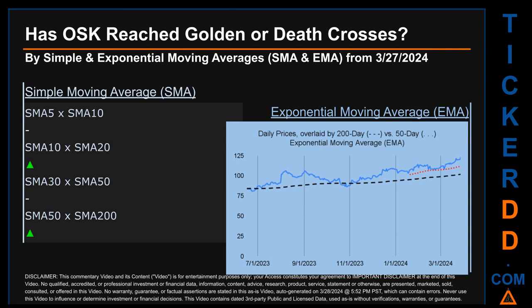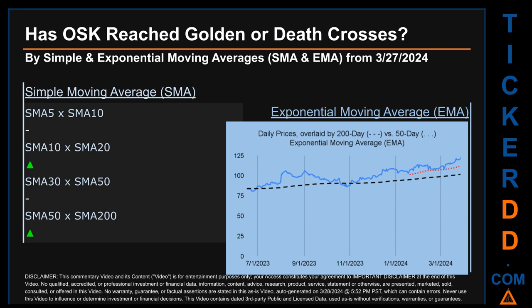Has OSK price reached golden or death crosses? Golden cross and death cross are basic signals that compare average prices across two specified trade day ranges, a short-term versus a long-term range. For example, 5-day versus 10 trade days. Essentially, a golden cross is a bullish signal. It appears when a ticker's short-term moving average crosses above its long-term average. Vice versa, a death cross is a bearish signal when the short-term crosses below its long-term moving average.